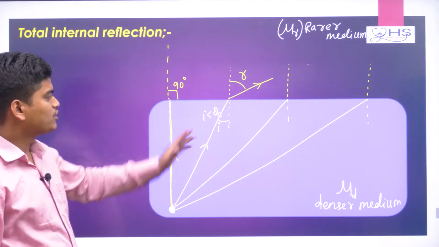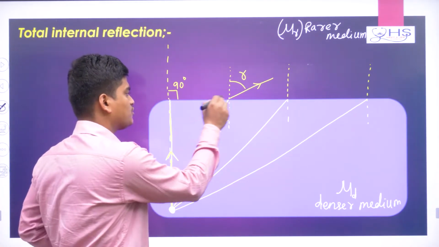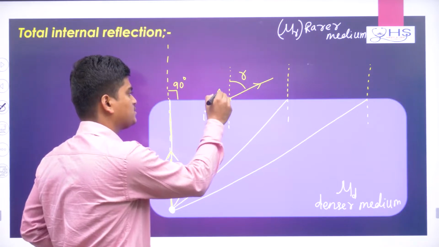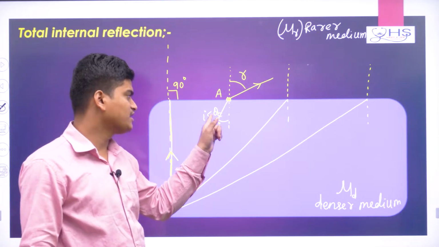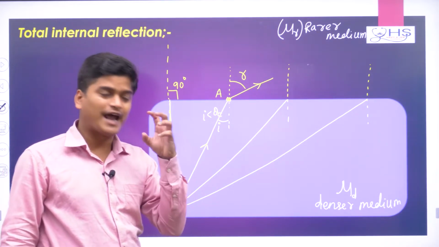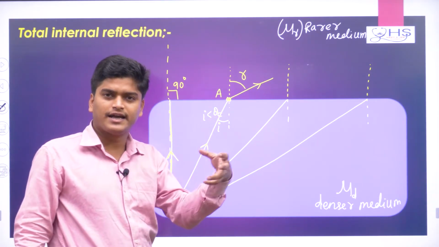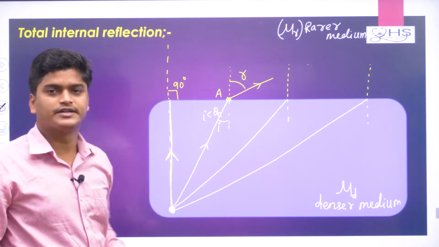So here refraction is happening at this point, because your angle of incidence is less than a certain angle. That angle I am calling the critical angle, but I will define it later.